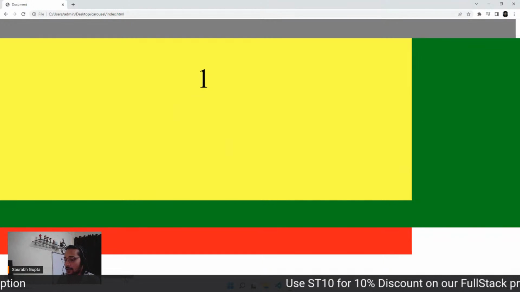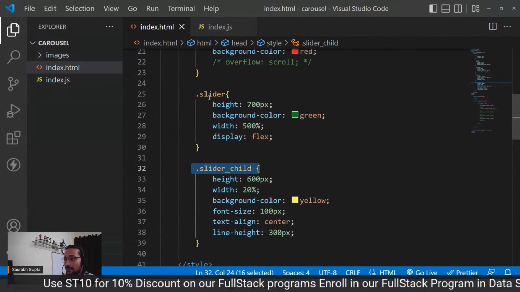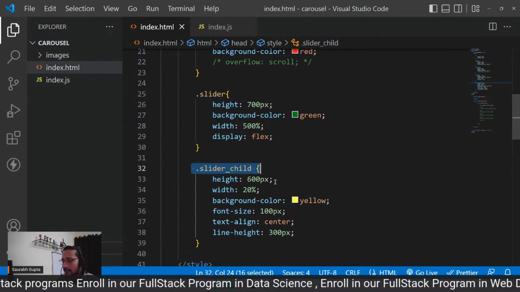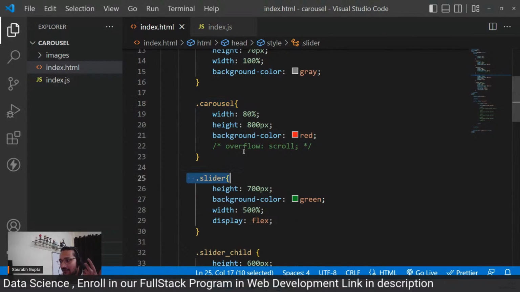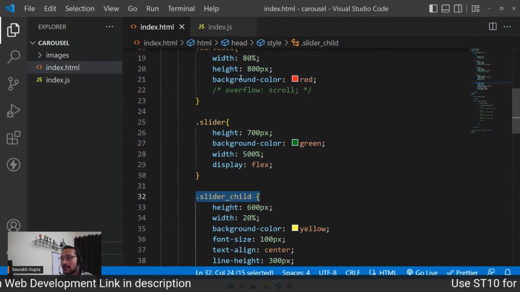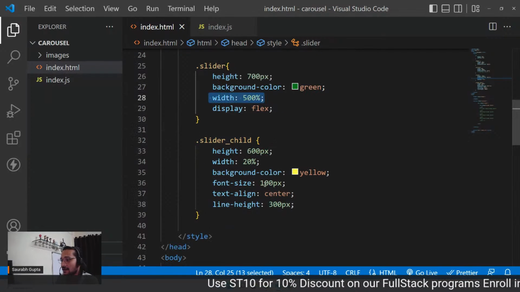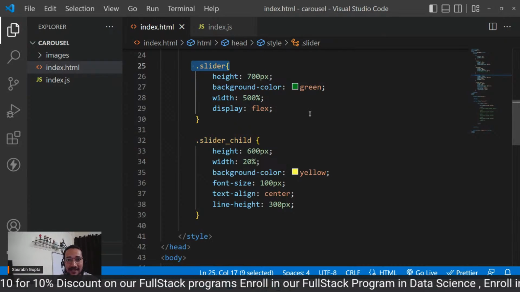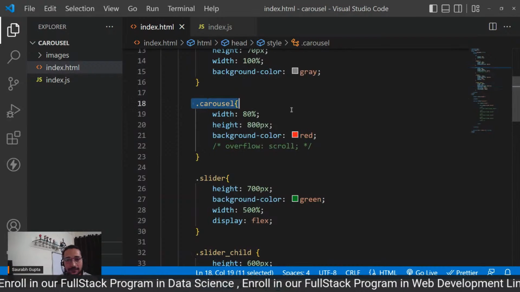See. So you know that if you give width 100% to slider child, it will take exactly the same as the parent. So how much width will you give this if you want the slider child to be exactly same as carousel? Now just get the logic. If slider is 5 times bigger than carousel, then if you want something to be exactly same as carousel, it should be 5 times less than the slider. If I give slider child 100%, it will be exactly similar to slider. So what is 5 times less than that? If you divide it by 5, you will get 20. So that's why 20%, so that it becomes exactly similar to carousel. Got the logic?